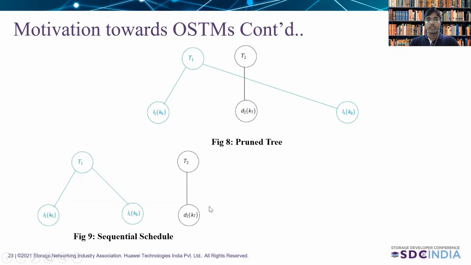Now we need to get the serial schedule while ordering the transactions. Here they don't have any conflict, so the order could be either T1 followed by T2 or T2 followed by T1. This is the advantage of working with object-based STMs. The same schedule which we were unable to accept in read-write STMs, in the case of object-based STMs we are able to accept both transactions, thereby achieving greater concurrency, because in object-based STMs we have more semantic information about the operations, which can lead to higher concurrency.